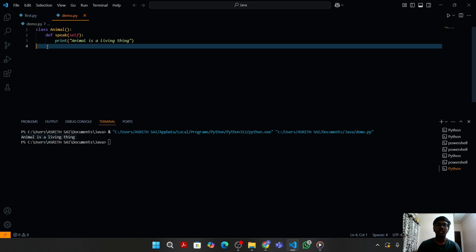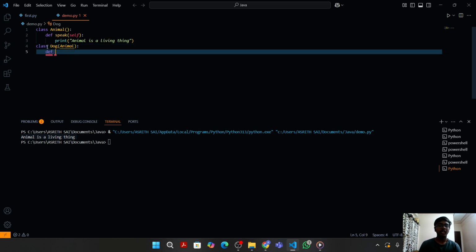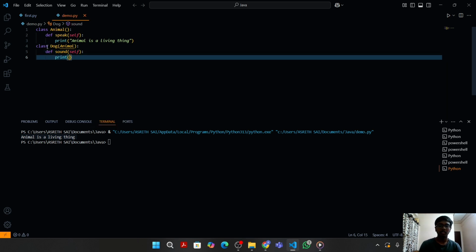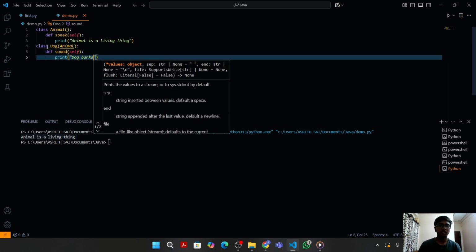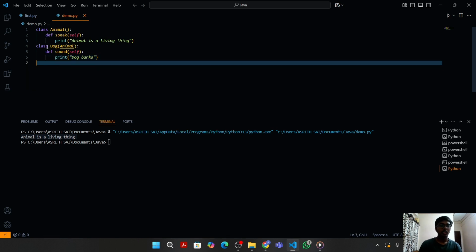In the single level inheritance concept, we need another class which is called a child class. Here I am creating a child class like dog. In this parenthesis, as we are using the inheritance concept, we need to write the name of the parent class through which the child class inherits the traits or properties. Under this I am creating a new method called sound. I am writing the same self parameter which is default, and here I am writing the print statement "dog barks". Now let's try to create an object by using the child class this time.